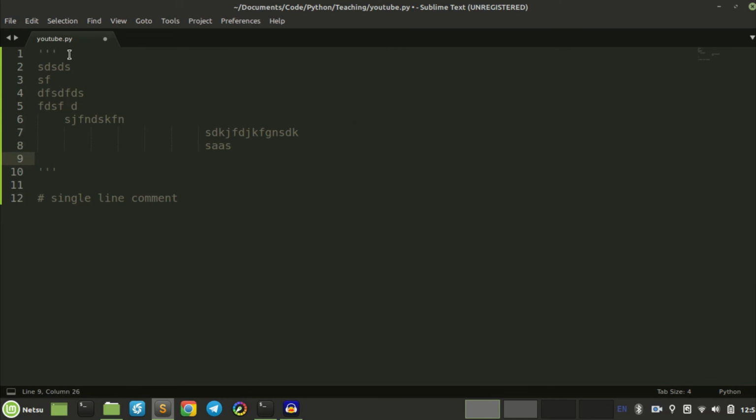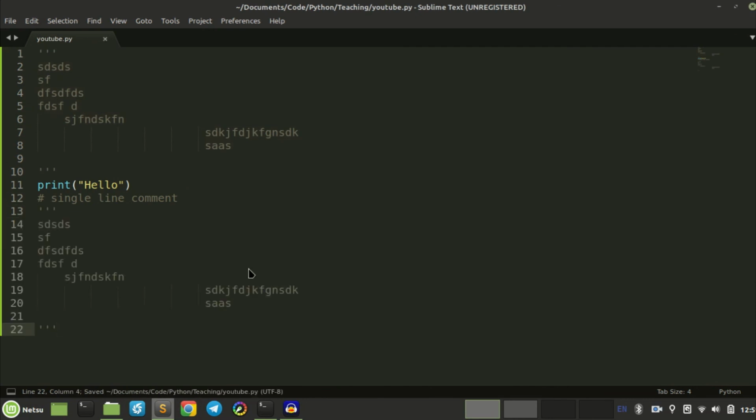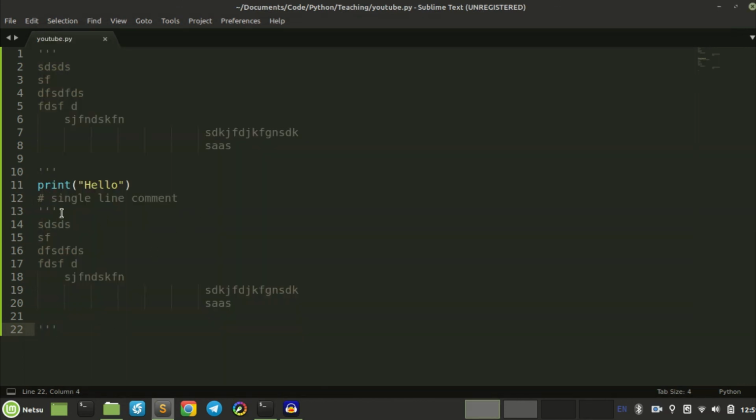So anything within these 6 single quotes, anything between them, is a comment. So I can put print here, print hello, and if I run that, nothing happens. And I can even copy this and put it somewhere else, save that, close Chrome, and if I run this, you see nothing happens. So this is a multi-line comment.